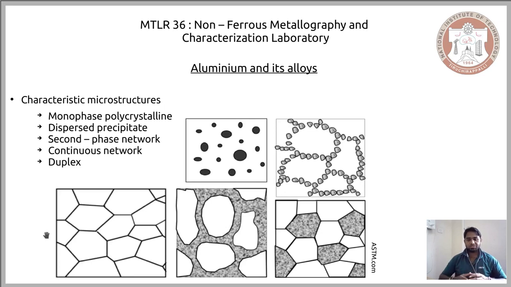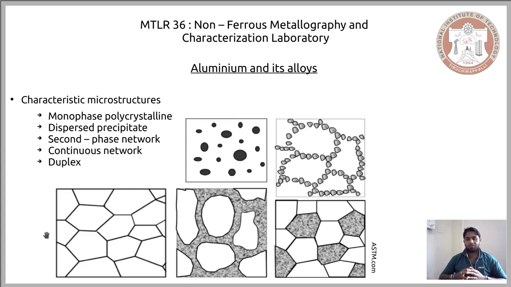In both these cases, the second phase occupies a definite region. In the second phase network, the precipitates are separate entities occupying the grain boundaries. But in the continuous network, the first phase becomes an island and the second phase becomes a network. And that is how we differentiate the second phase network and the continuous network of aluminum alloys.